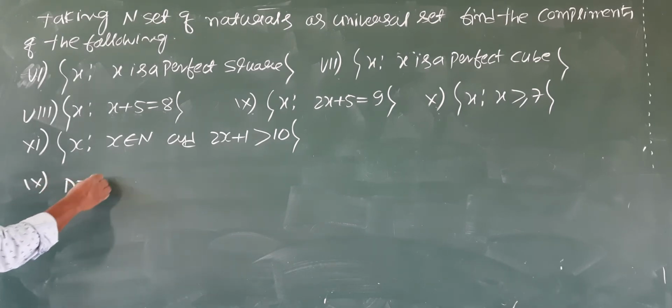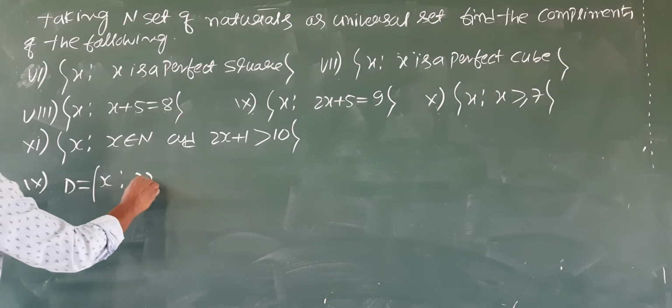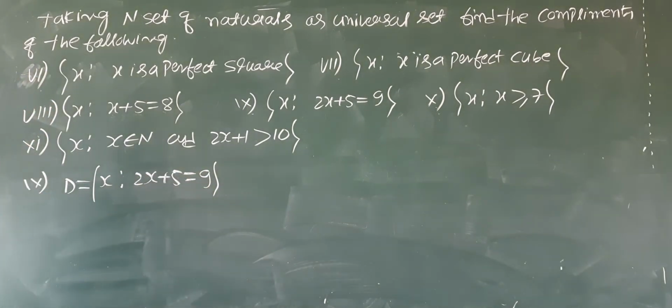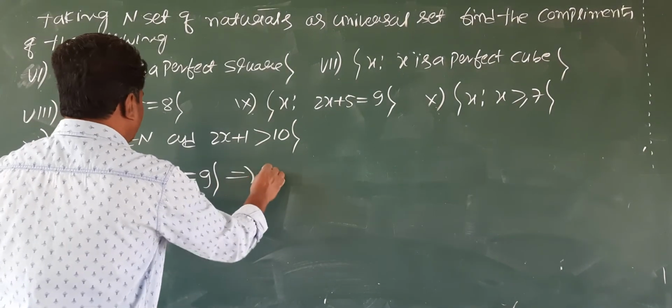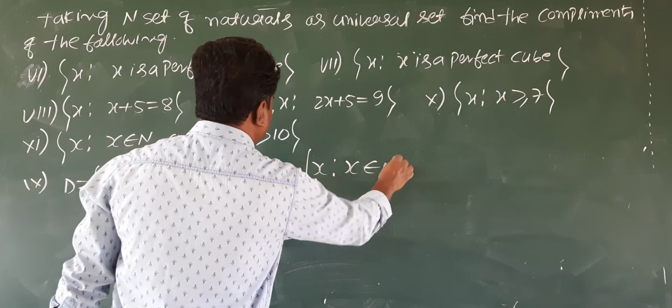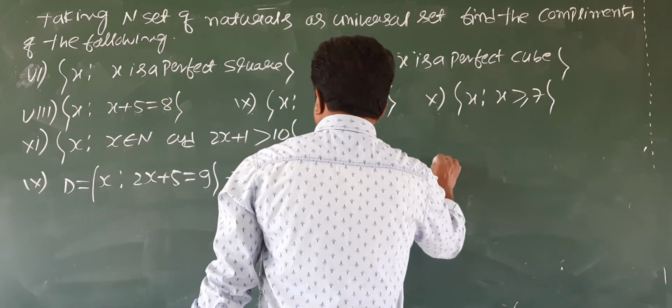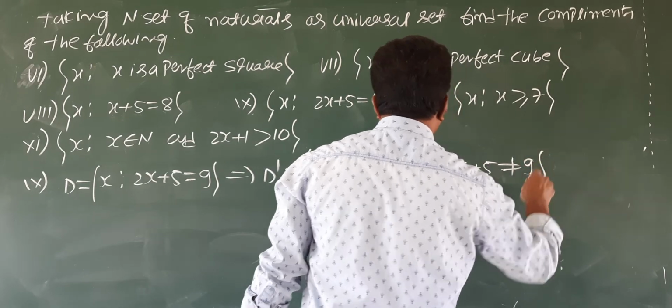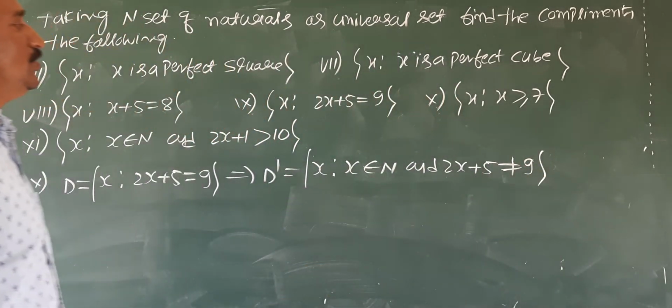Let D equal the set of x such that 2x plus 5 equals 9. Directly writing the complement, D dash is the set of x such that x belongs to N and 2x plus 5 is not equal to 9.